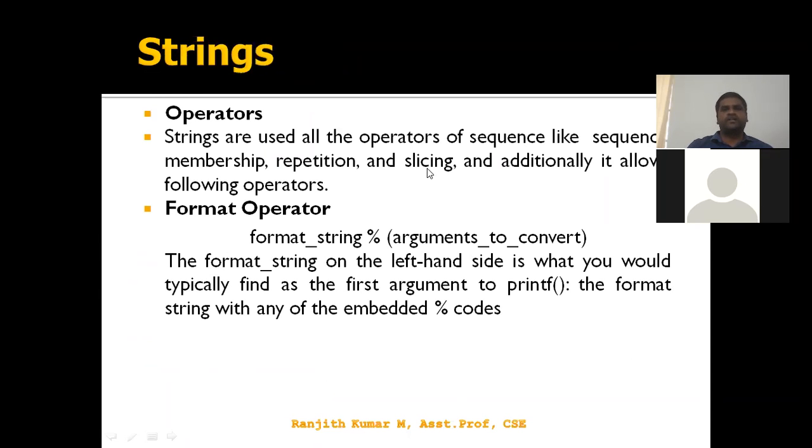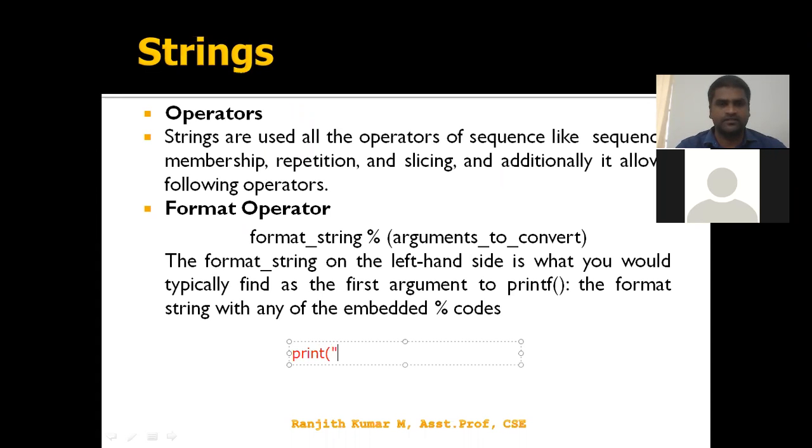Next are operators. We have the formatting operator. Let's say I want to print a C-like representation, with multiple variables.